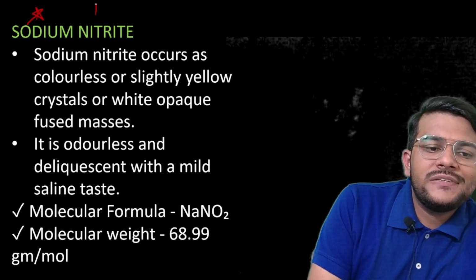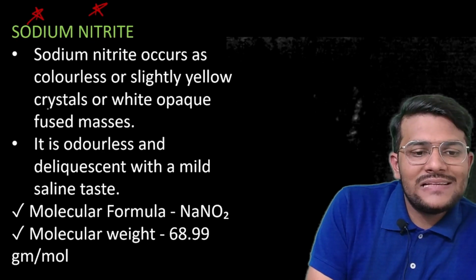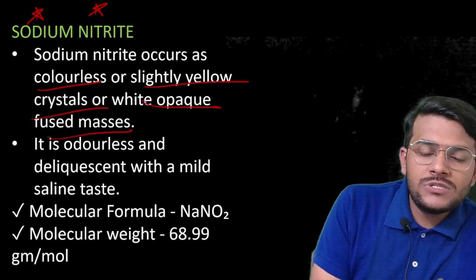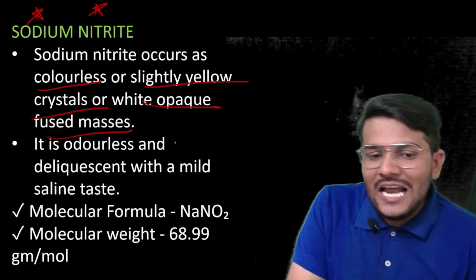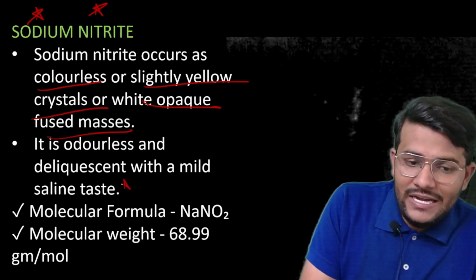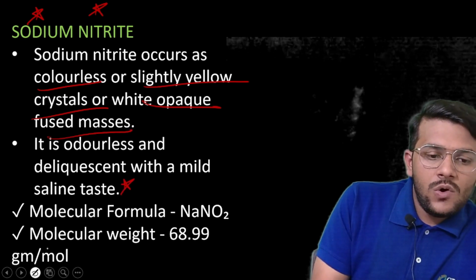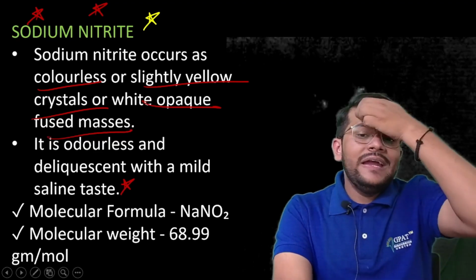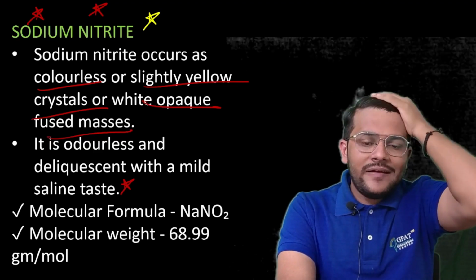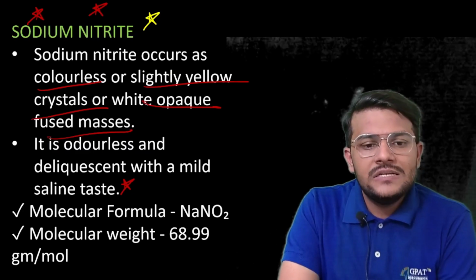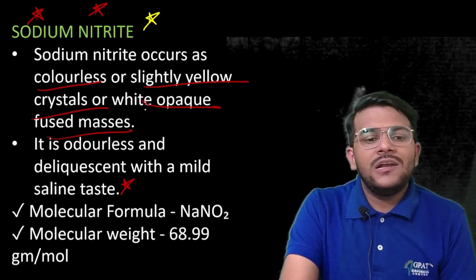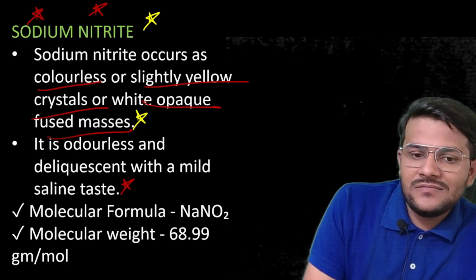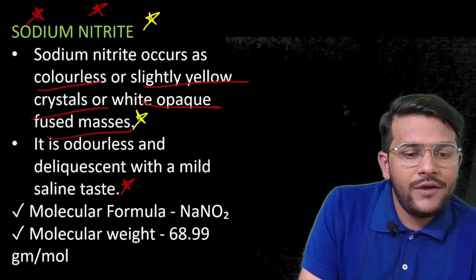Sodium nitrite occurs as colorless, slightly yellow crystals or white opaque fused mass.